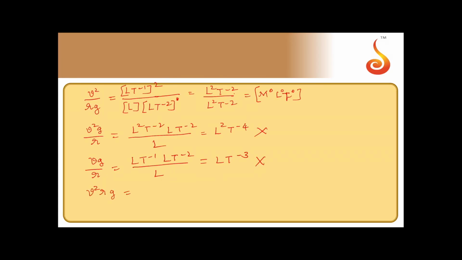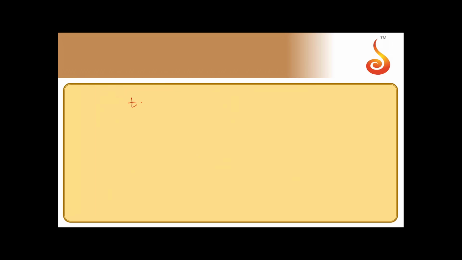Then V square Rg, that is L square T to the power minus 2, L, into L T to the power minus 2. So that will be L to the power 4 T to the power minus 4. So this is also not dimensionless. So the only possibility is option A. And notice one thing, we know that angle of banking tan theta is given by V square by Rg.